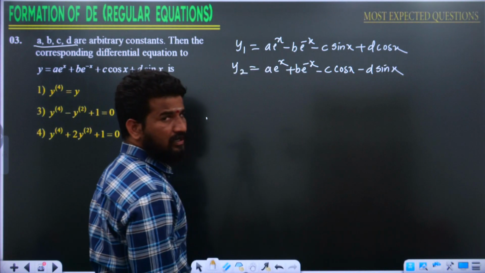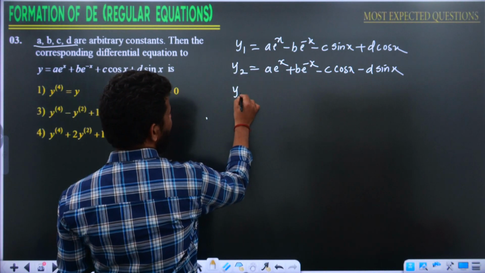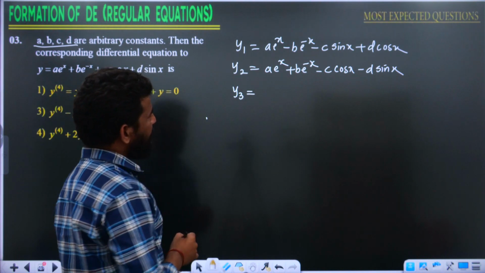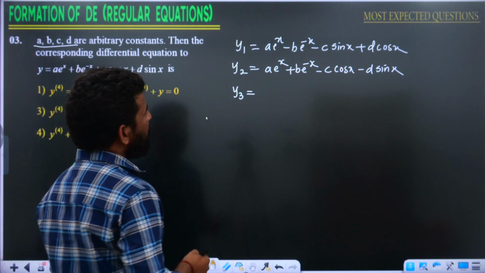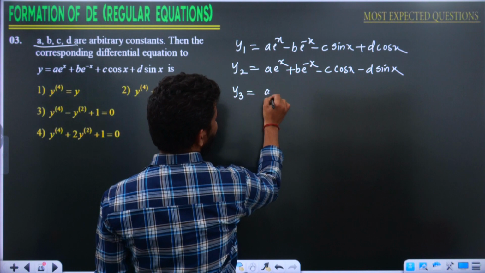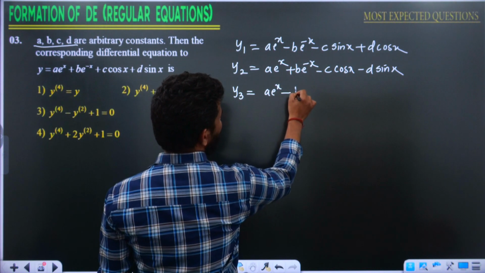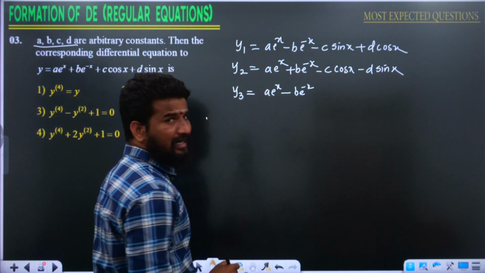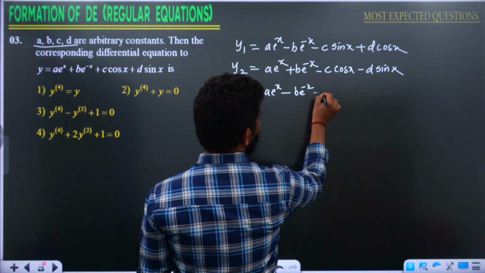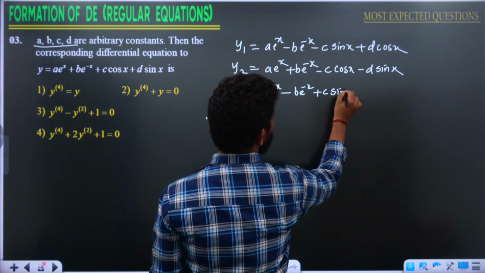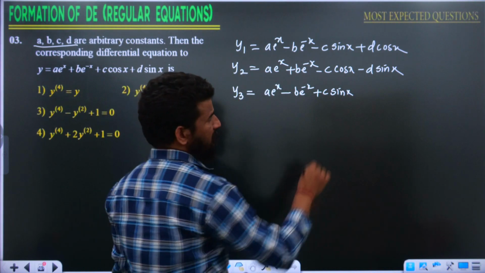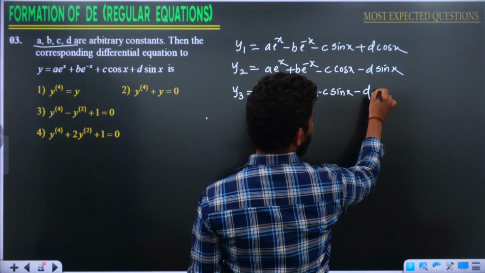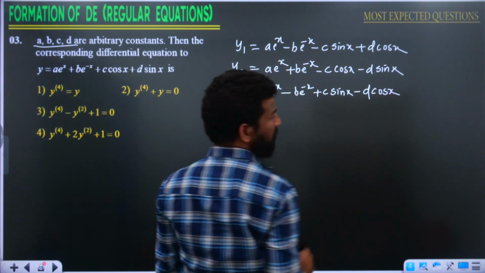This is y2. Let me differentiate again here, y3. If I differentiate again, that is going to be y3, right? So y3 is nothing but a into e power x as it is. This is going to be minus b into e power minus x. This is going to be cos x derivative minus sin x, then this is going to be plus c into sin x. This is going to be sin x derivative cos x, minus d into cos x.